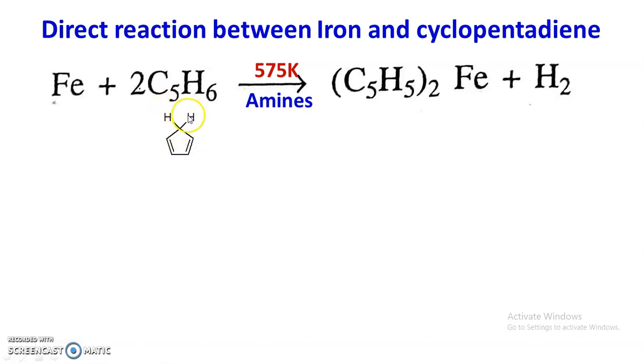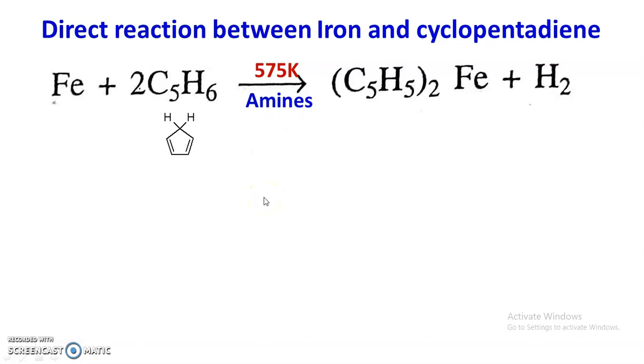These are acidic and are easily removed by base, and therefore there is a requirement of base. So when cyclopentadiene is heated with iron at 575 Kelvin, we get ferrocene. There is an evolution of hydrogen gas. In this reaction the acidic hydrogen is removed by base, that is amines or quaternary ammonium salts.